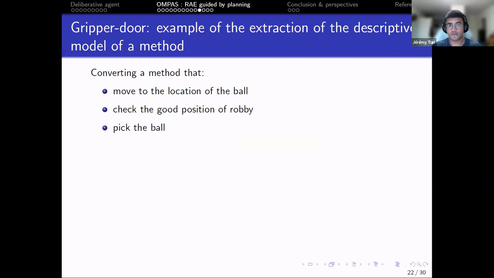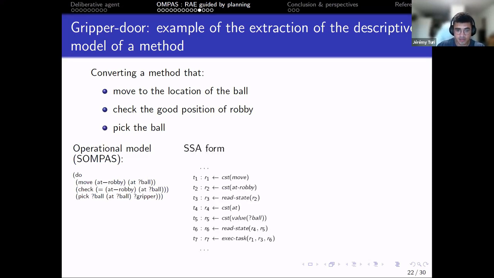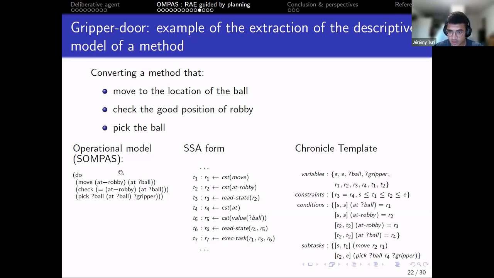Here is an example of one method. It's not one of the methods, but for the example, it has been simplified. So this method moves to the location of the ball, checks the good position of Ruby, and picks the ball. So in some paths, it would look like this. Here, this is part of the SSA form where each constant is translated. We have the restate here corresponding to this computation, which results in the following chronicle template.